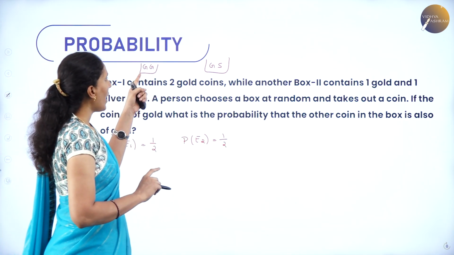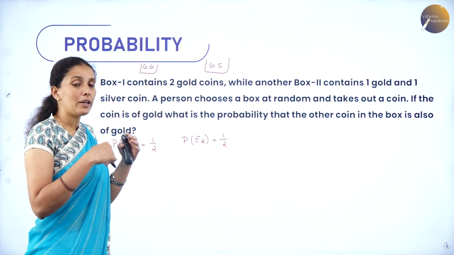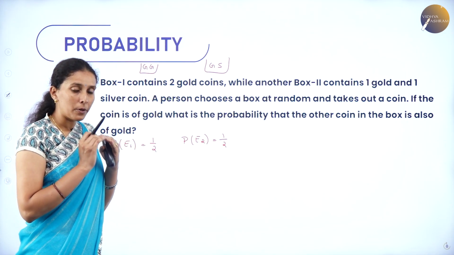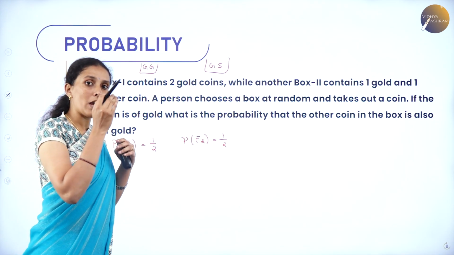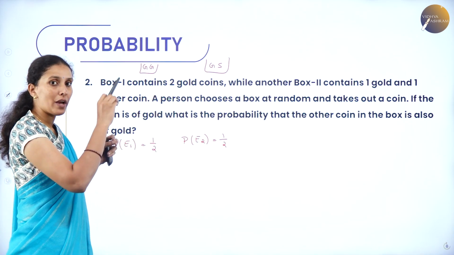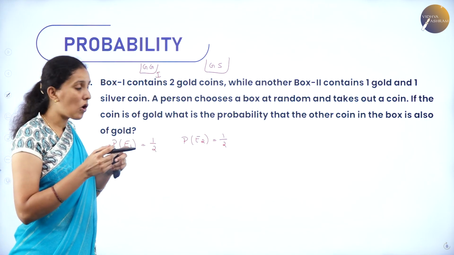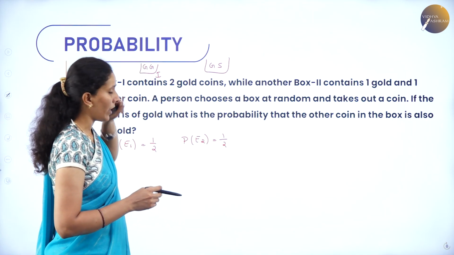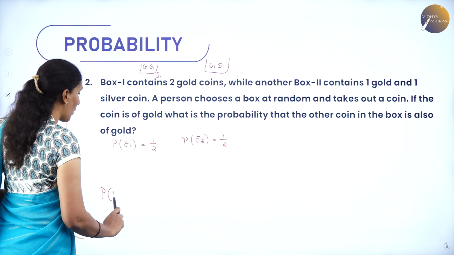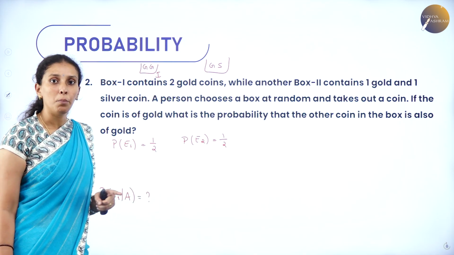The next thing is 1 gold coin is taken out of one of the boxes. I don't know from which box they have taken. 1 gold coin is already taken out of the box. Now my question is, what is the probability that when you take out another coin, that is a gold coin? That means the first gold coin which you have taken must be from box 1 only. Why? Because the second coin is also gold only in box 1. That is why I need to choose the probability of choosing box 1 when you have already taken one gold coin outside the box.